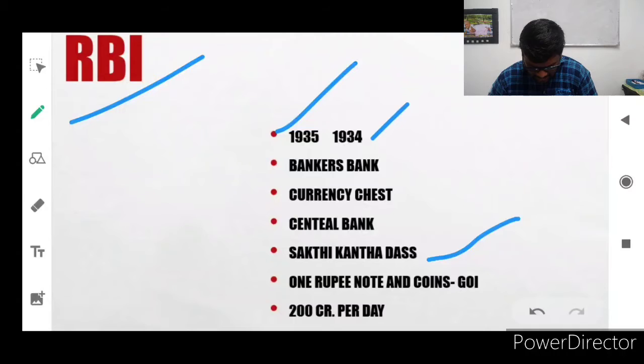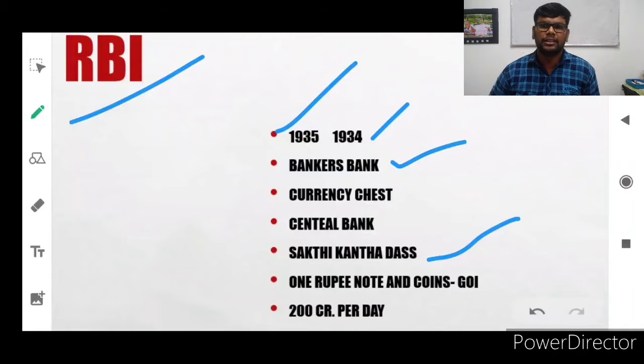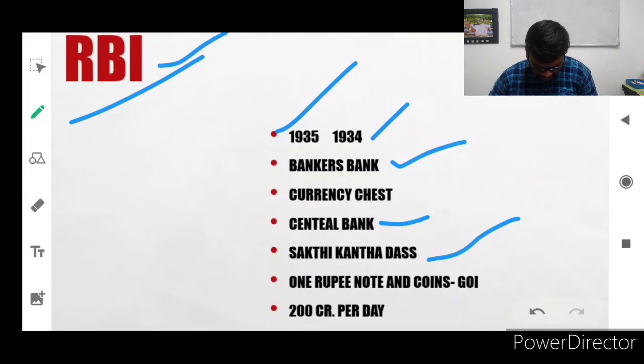1994 is RBI's Act. It is the Bankers Bank, so all the banks should obey the RBI. When inflation or deflation happens in India, to equalize the money, to show the currency chest, and to provide information to the IMF, everything is done by RBI. It is the central bank of our country and it is located in Mumbai.